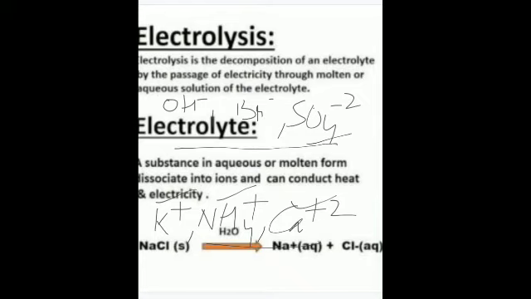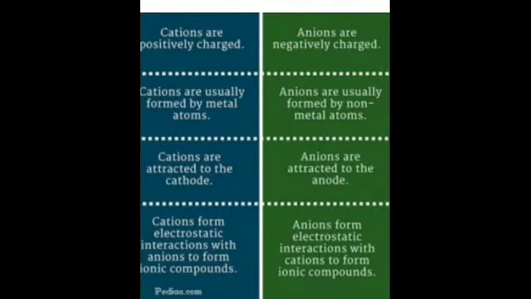Now, what are the differences? I have just told you that cations are positively charged ions and anions are negatively charged ions. During electrolysis, cations migrate towards the cathode and anions are attracted towards the anode. When we learn about anode and cathode, this point will be clear to you. What is cathode and what is anode?